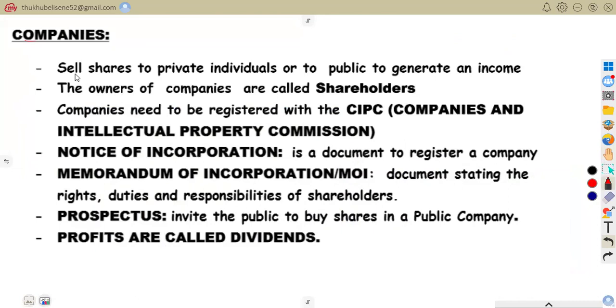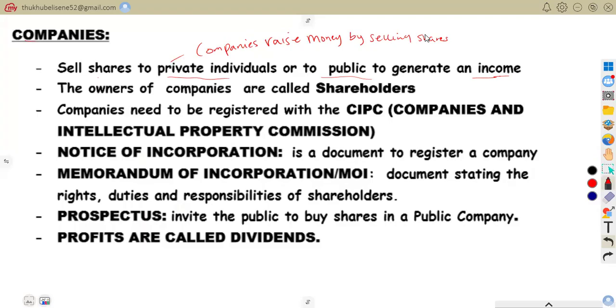Companies sell shares to private individuals or to the public to generate income. It means companies raise money by selling shares. So people who buy these shares invest money in a company.